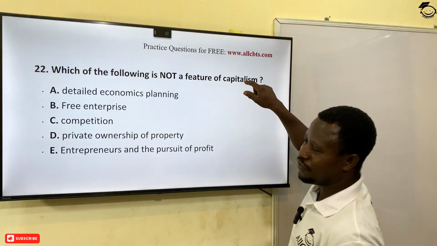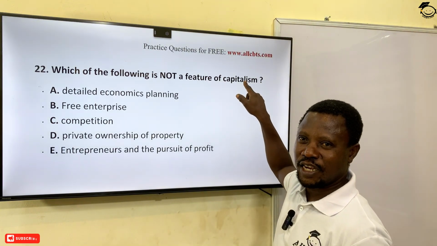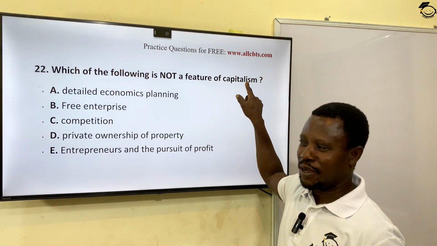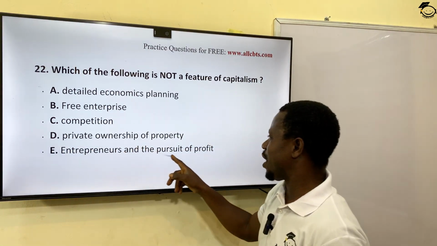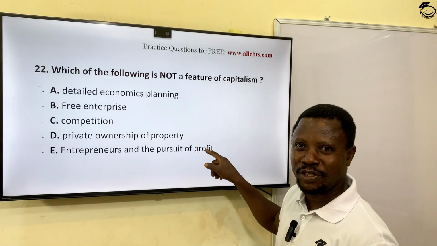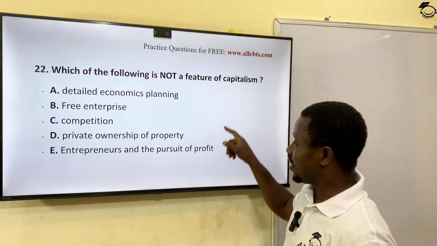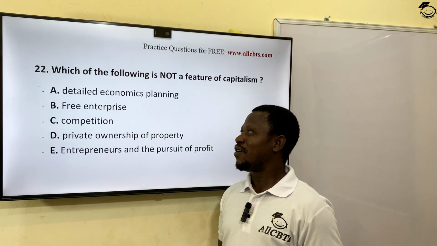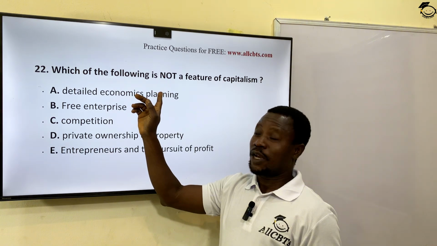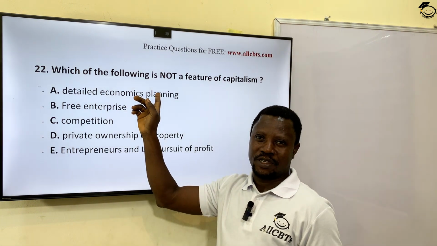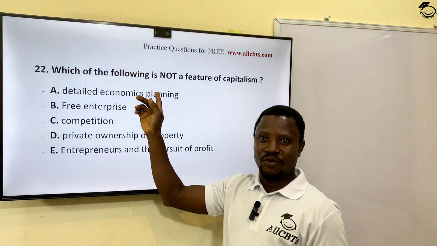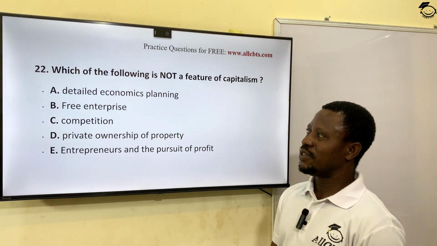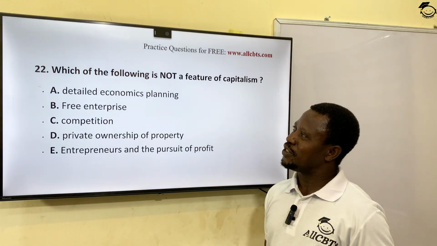Competition, since there are many individuals, the bourgeoisie, the capital owners, so there's competition among them. Private ownership, that's the definition of capitalism. Entrepreneurs and the pursuit of profit. This is the main orientation of capitalism. The essence of capitalism is profit making. In fact, excess profit is possible. Unlike in capitalism, it is socialism. Socialism is not profit making or service oriented. The government wants to serve the people. So the only odd one among all these options is A, and that A happened to be the answer for this particular question.